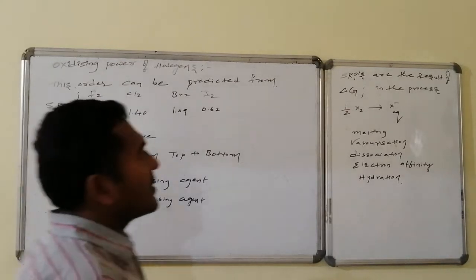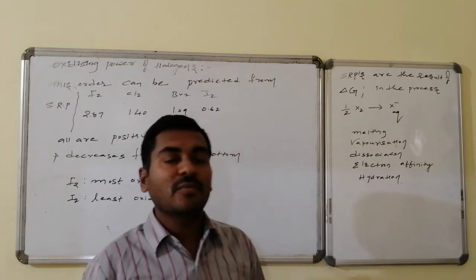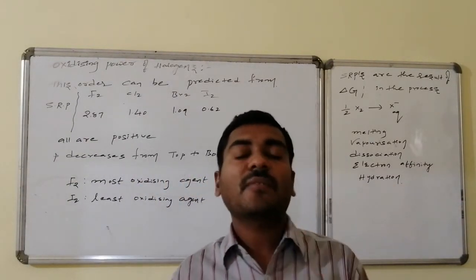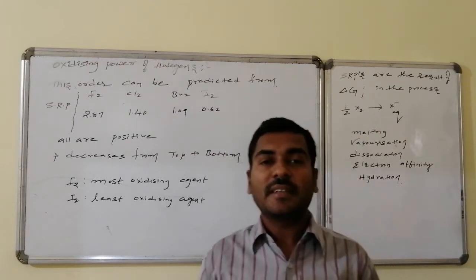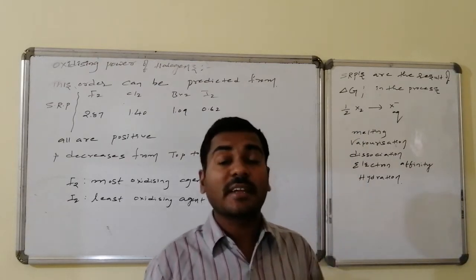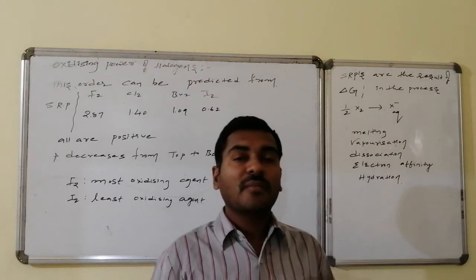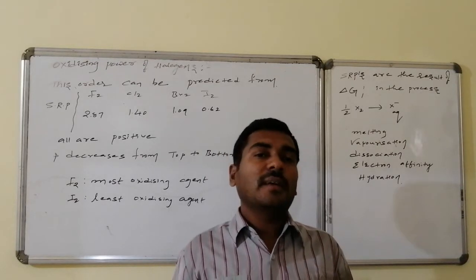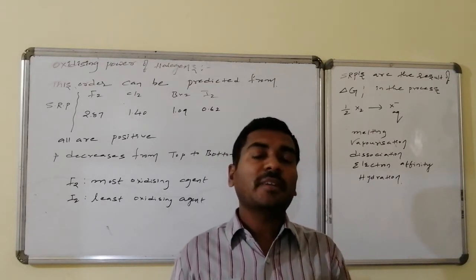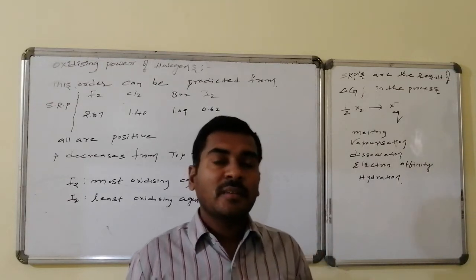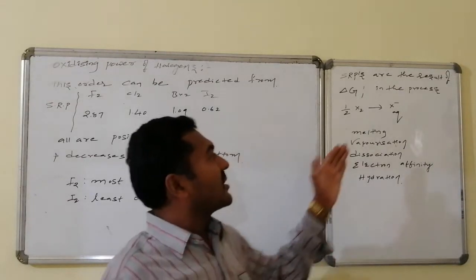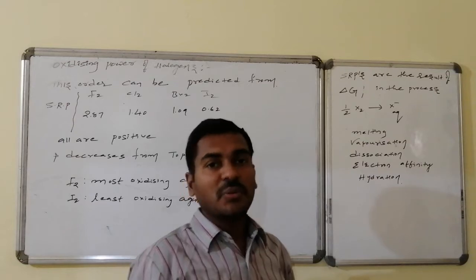These SRPs are the results of delta G involved in the process. Another way of representing delta G is delta G equals minus n F E, where E is the SRP value. In this particular process, halogen is converted to X minus in aqueous solution.